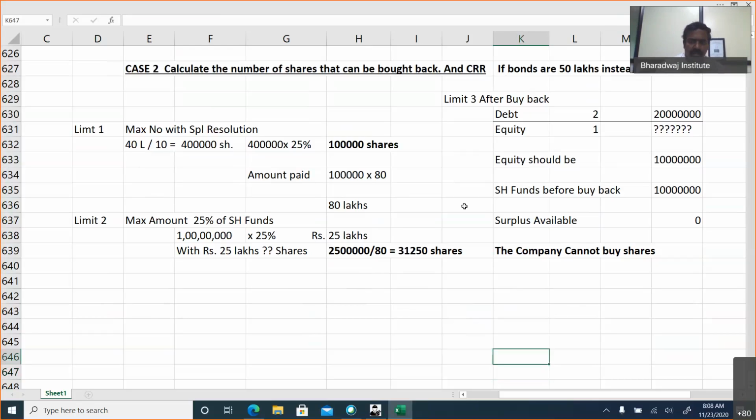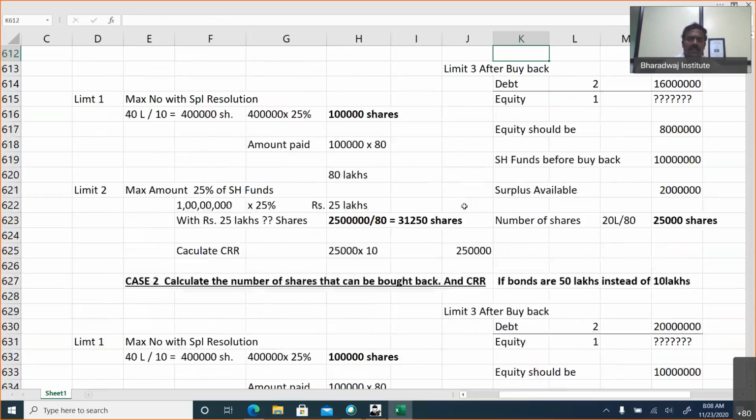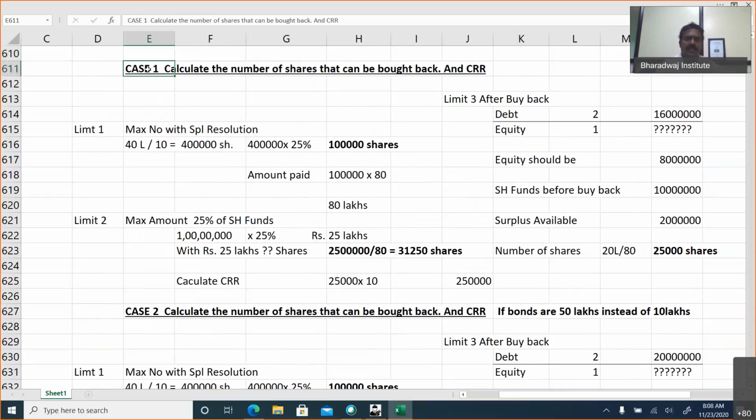And in case 1, they can add one more question. What type of resolution required in case 1? Can anyone answer? Is it Board of Directors resolution or special resolution? Any of these? Yeah, I'm getting many answers like special resolution. That is not required.